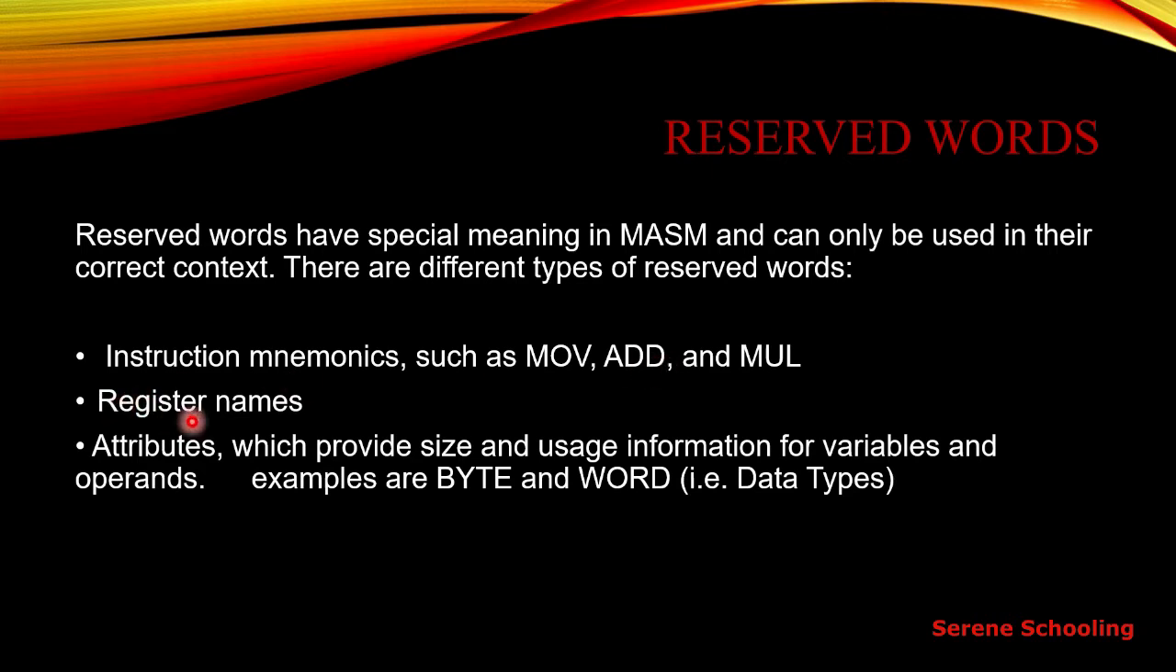Like register names like EAX, EBX, ECX. Like ECX is normally used for loops. EBX cannot be used for this purpose, right? And here attributes which provide size and usage information for variables and operands such as BYTE and WORD. These BYTE and WORD are the data types, and we already know that we cannot use the data types for our identifiers and labels and variable names, etc. Okay, so that was just about some restrictions that you cannot use the special words, the reserved words, for our normal variables or identifiers.